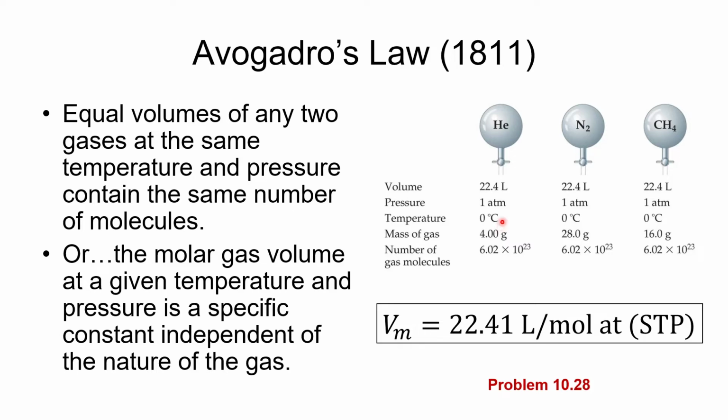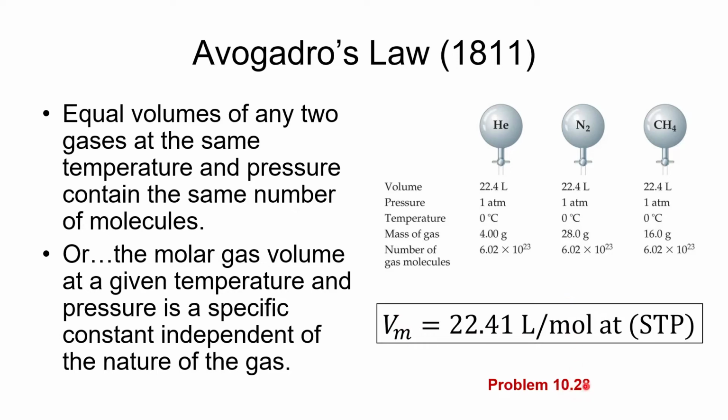This is 1 atmosphere and 0 degrees Celsius. It's convenient to make it 0 degrees Celsius because ice was readily available at the time that scientists in Europe were coming up with this formulation. So STP is 1 atmosphere and 0 degrees Celsius, and our volume comes out to 22.41 liters per mole.